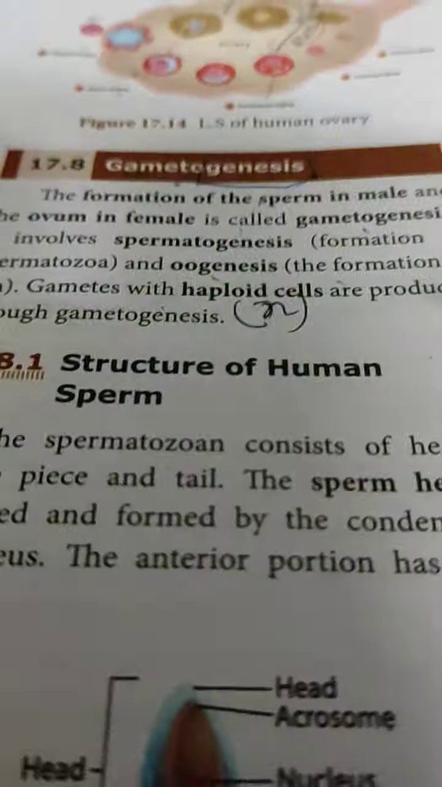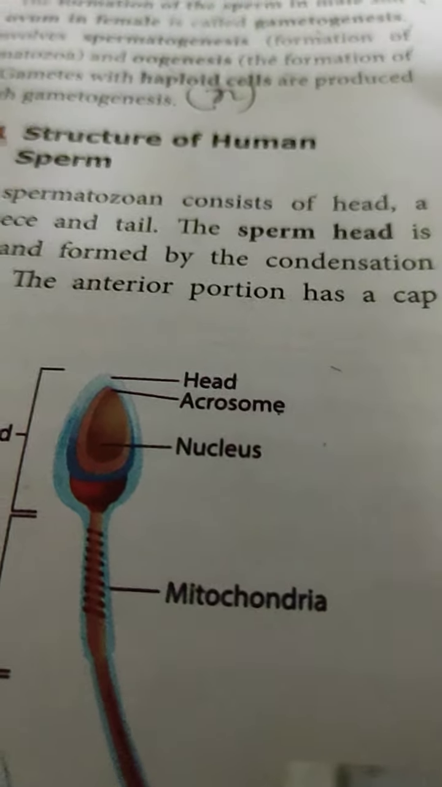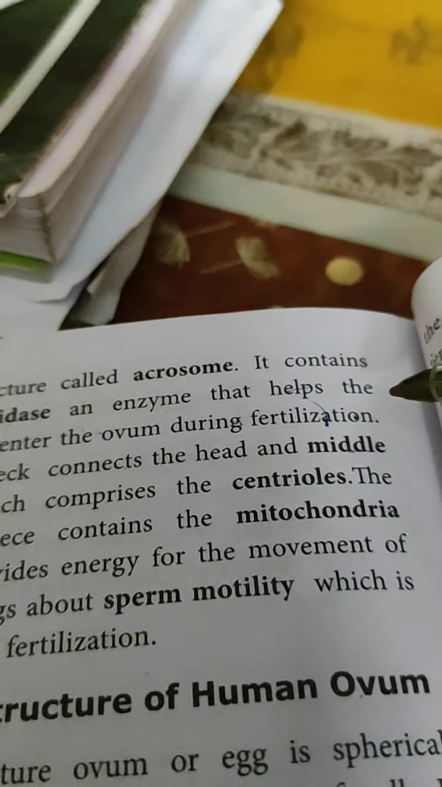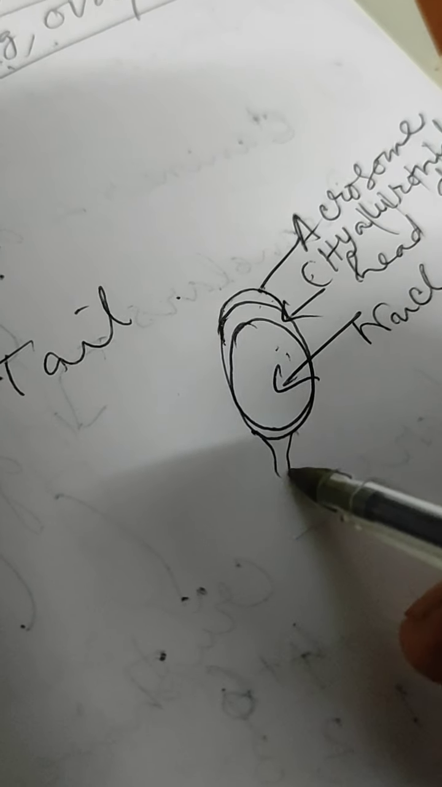So the sperm head is a more or less elongated oval structure formed by the condensation of the nucleus. The anterior portion has a cap-like structure called the acrosome. It contains the enzyme underlined there, hyaluronidase, an enzyme that helps the sperm to enter the egg during fertilization. Now the head is over. The next part is called the middle piece. I have drawn the head, and now I am drawing the middle piece.